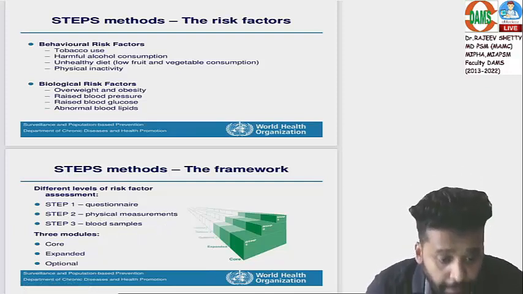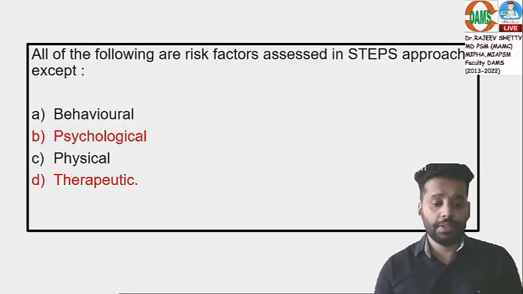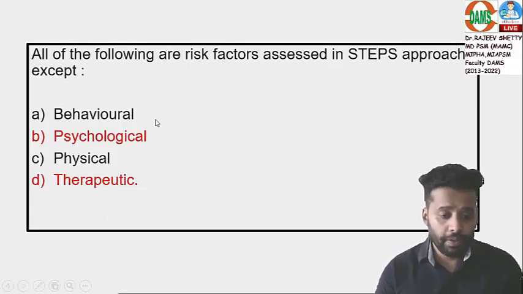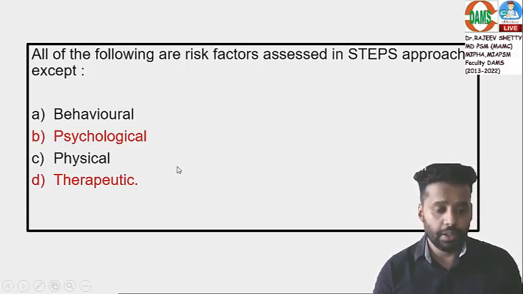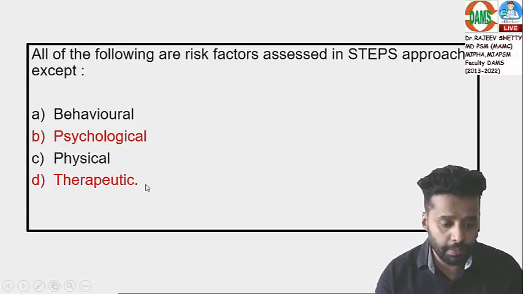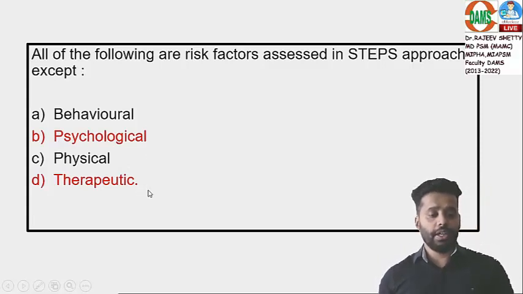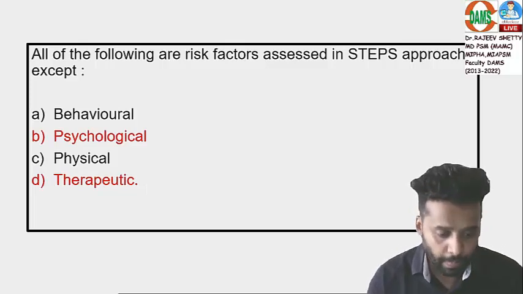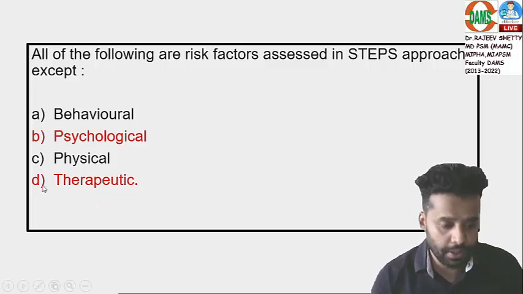Now when you come back to the options, you'll be searching where the answer is, because behavioral, yes, it is included. Physical, yes, it is included. Now the answer has to be within B and D. If I want to mark both as wrong, yes, you can take it. But if I want one answer, no. No, sir. Since the question is all except, I want one answer.